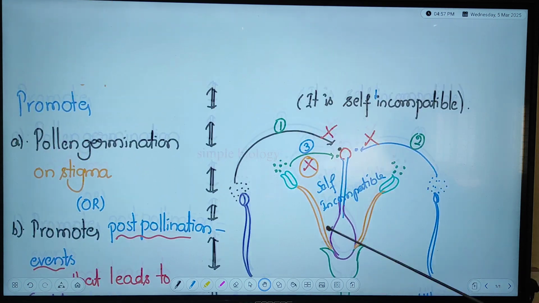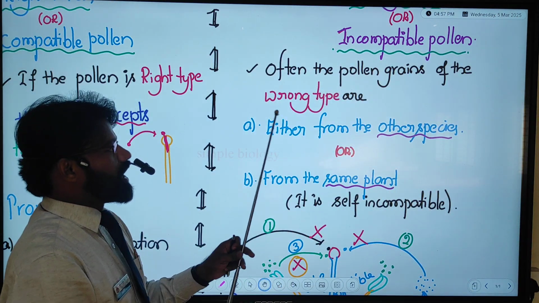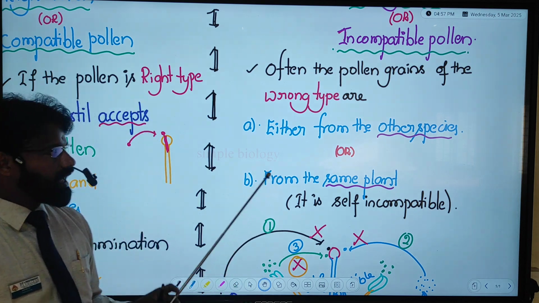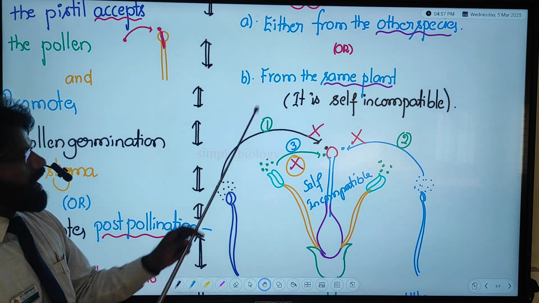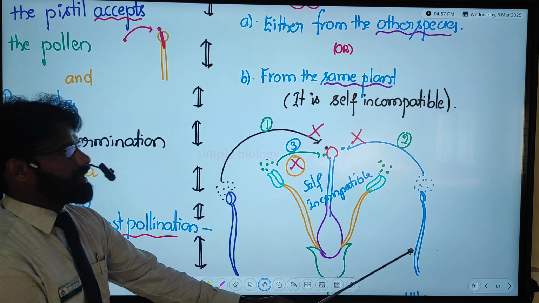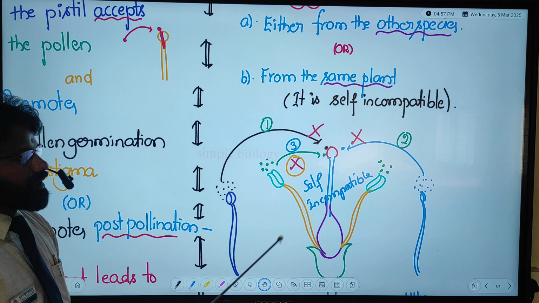Next, regarding this, what points are mentioned? Often the pollen grains of the wrong type are either from other species, here mango, here hibiscus, or from the same plant, which is nothing but incompatible.